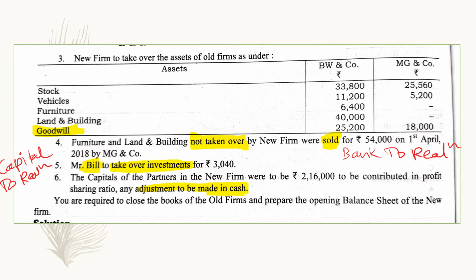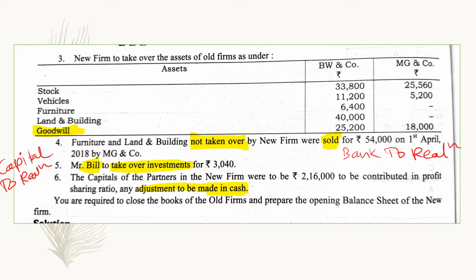Next condition, furniture and land and building not taken over. So these two assets are not taken over, and other assets are taken over by the firm. So these assets have been sold for rupees 54,000 on 1st April 2018 by MJ and Company. Mr. Bill takes over investments for rupees 3,040. So Mr. Bill is one of the partners of BW and Company, and he has taken over the investments. That means these investments of BW and Company are also not taken over by the BMW Group, that is the new firm. So here entries are given for you for your reference.